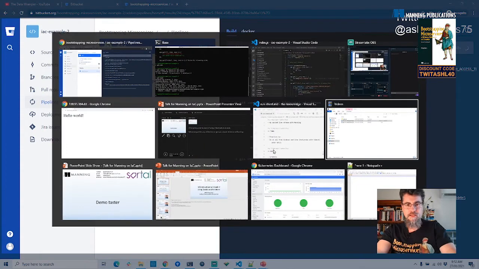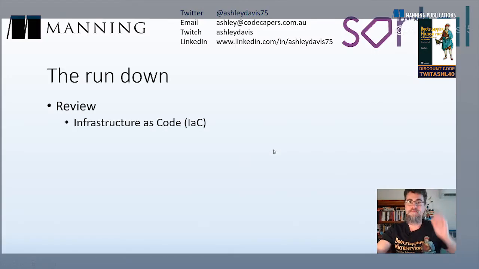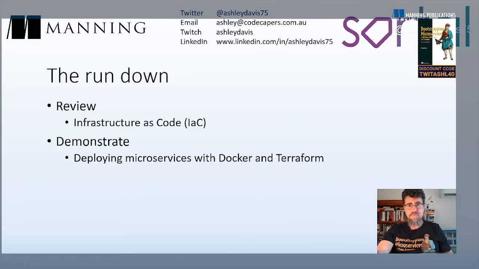In the meantime, let's move on with the slides. I'm trying to give you a bit of a taste of where we're heading today. We'll check on that in just a second. The continued theme of this talk is infrastructure as code. I fully explained that in the previous talk, so today we're just going to do a quick review of it. We're not going to spend a lot of time going into detail. You can catch up on part 1 on YouTube if you really want to look into that.